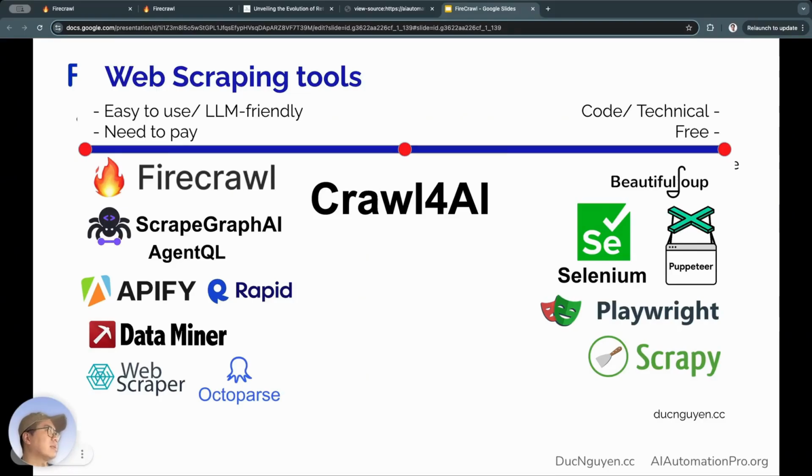That is, first we need to understand the concept and the way it operates, and then if we want to save money, we can look into other tools as well. For example, in the previous video, I also introduced a very powerful data scraping tool called Crawl for AI. So maybe in another video, I'll go deeper into Crawl for AI.